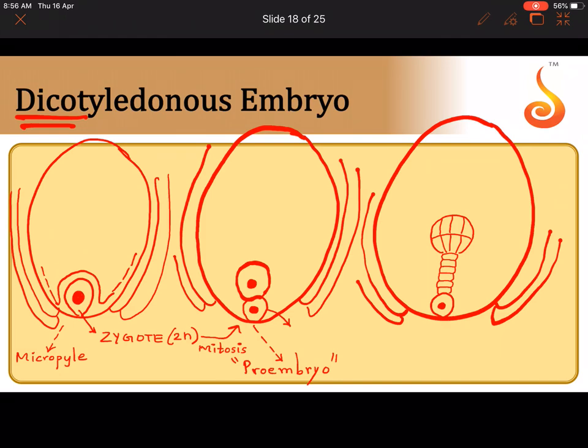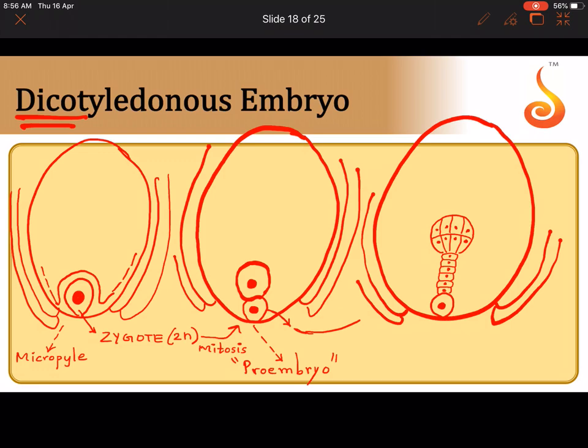So see how the embryo is taking shape now. I'm not getting into the details, I'm just trying to simplify it for you. See what has happened now? The cell here remains as it is, okay? And then this terminal cell divides.